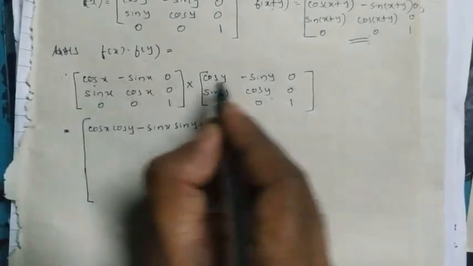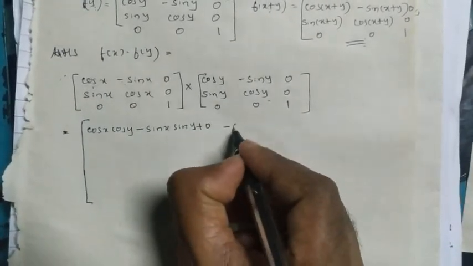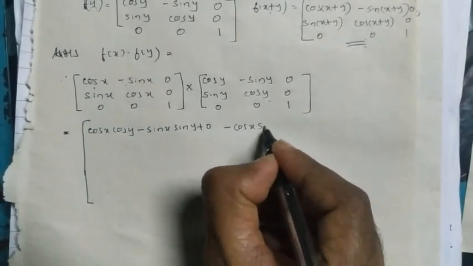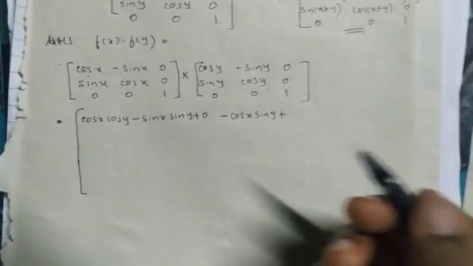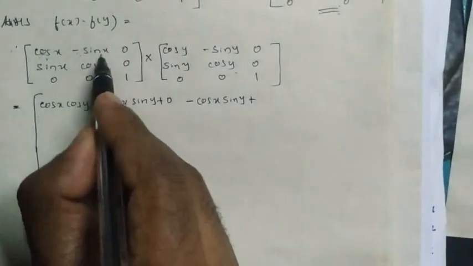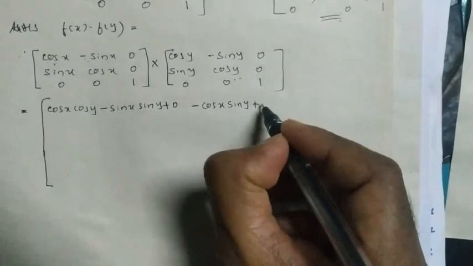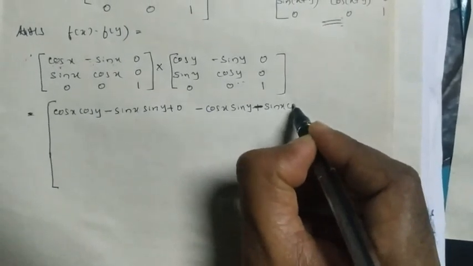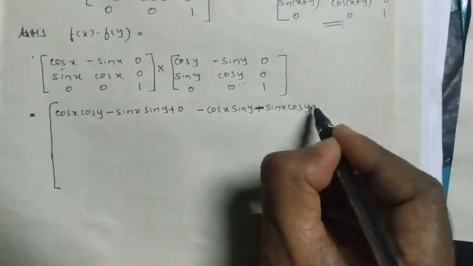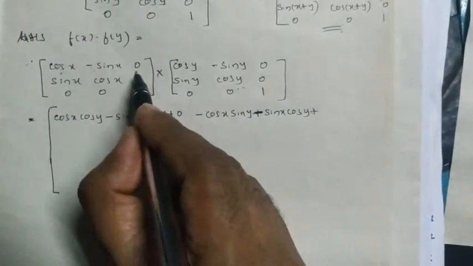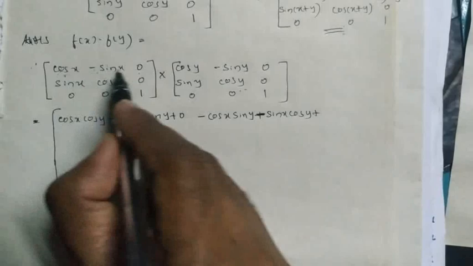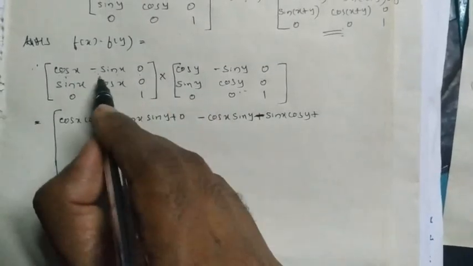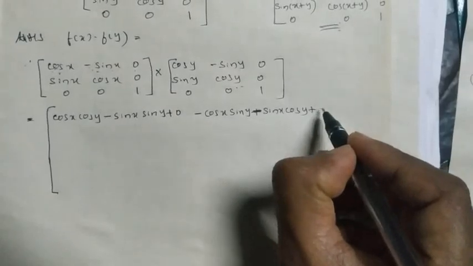First row second column: cos x into minus sin y, I take the minus outside, minus cos x into sin y, plus minus sin x into cos y, plus 0 into 1 is 0 into 0, that is 0.